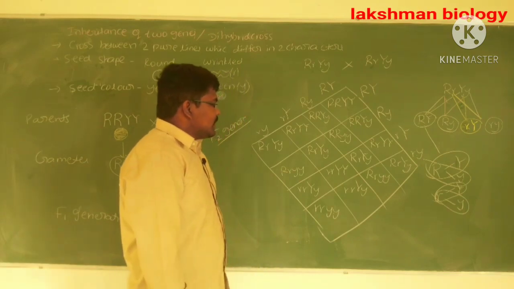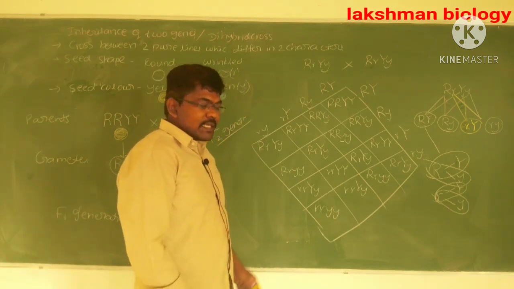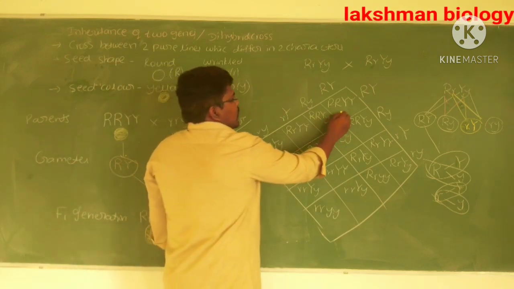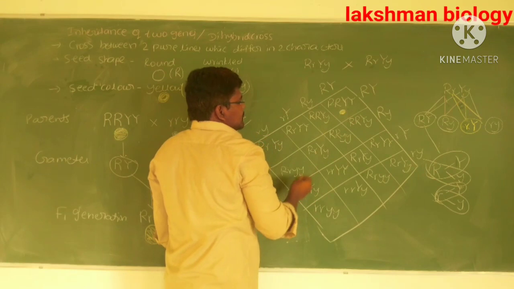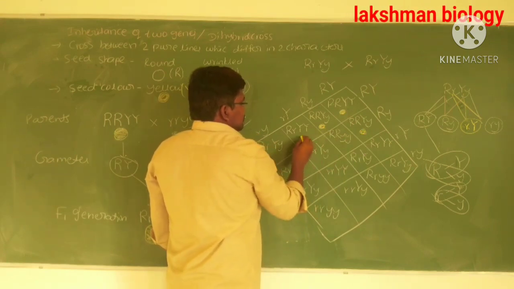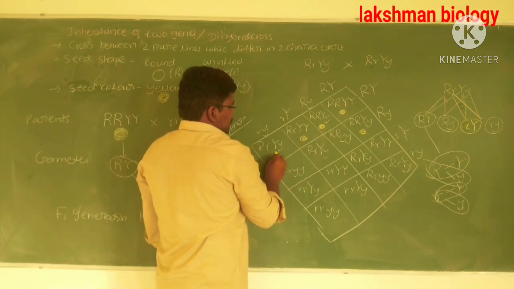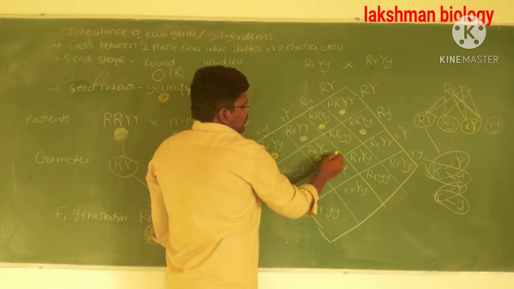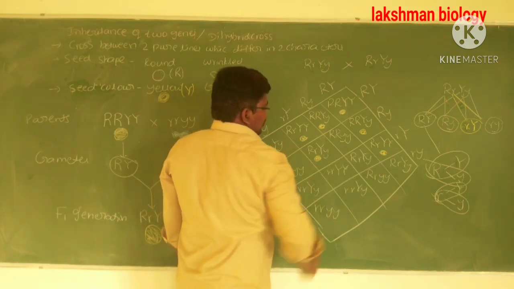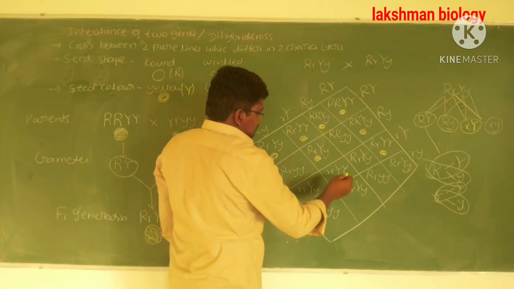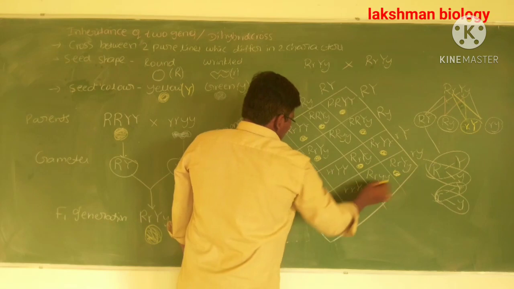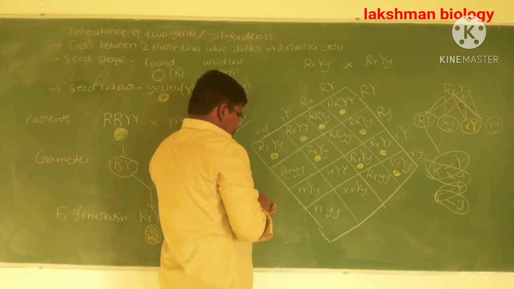Then if you see the phenotypes of all plants, see, round yellow, round yellow, round yellow, round yellow, round yellow, round yellow, then round yellow, here also round yellow, round yellow. Okay, those are the round yellow plants.